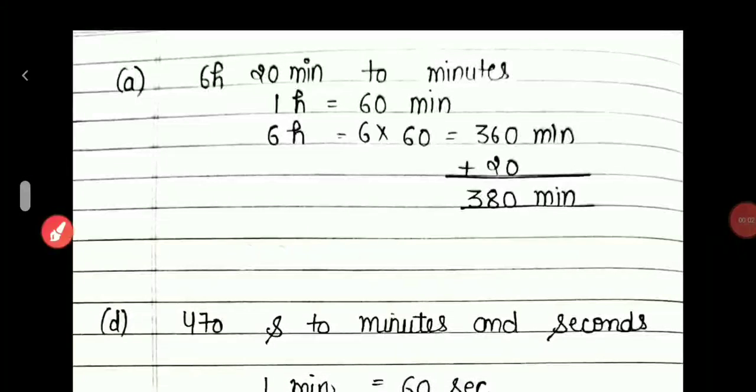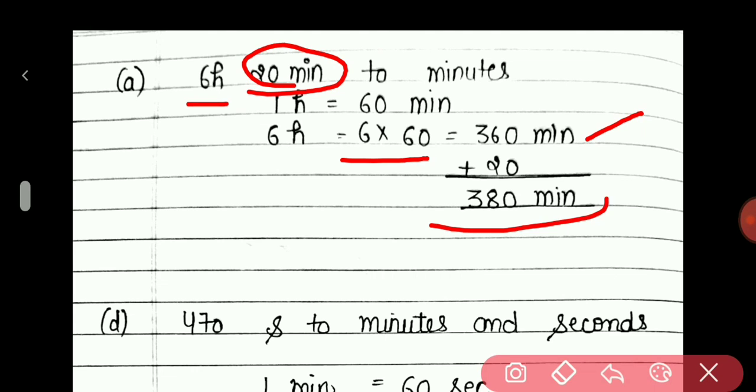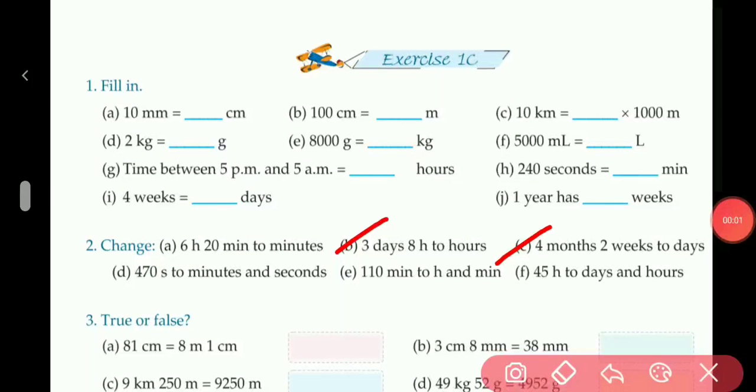A part. First we will multiply 60 into 6, because 1 hour contains 60 minutes. We will get 360 minutes. Then we will add 20 minutes to 360 minutes. We will get 380 minutes. This is the answer. B part and C part will be your homework.